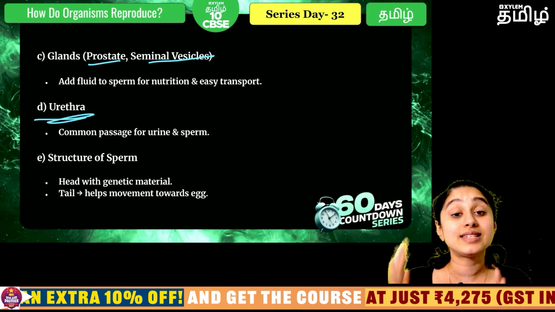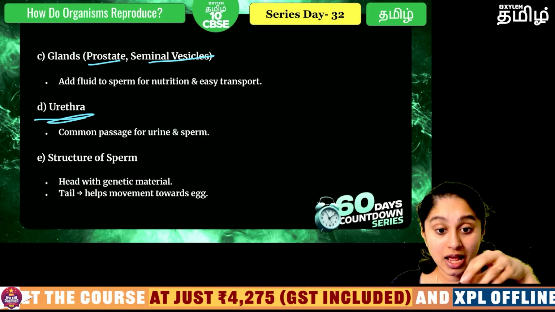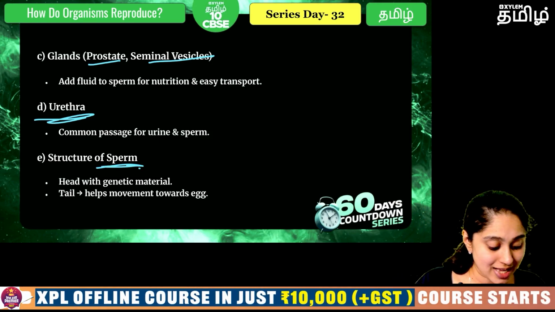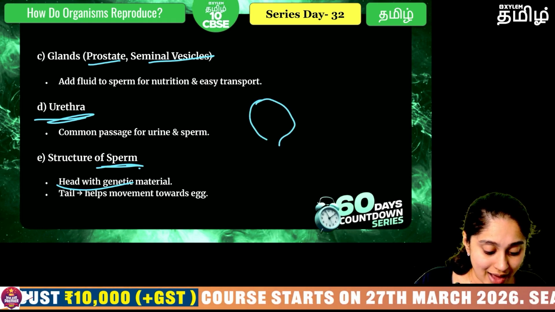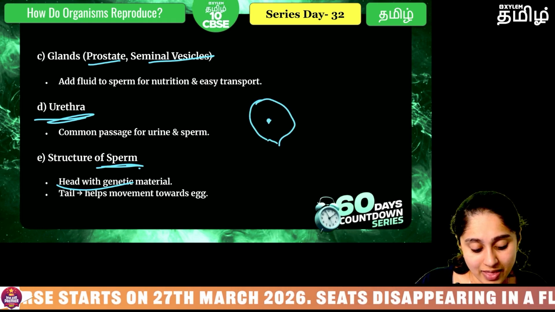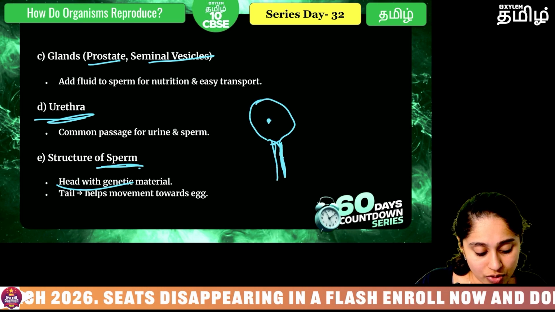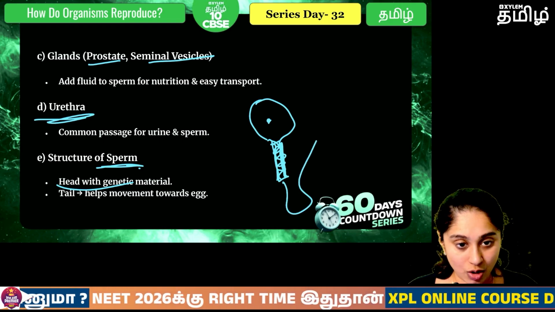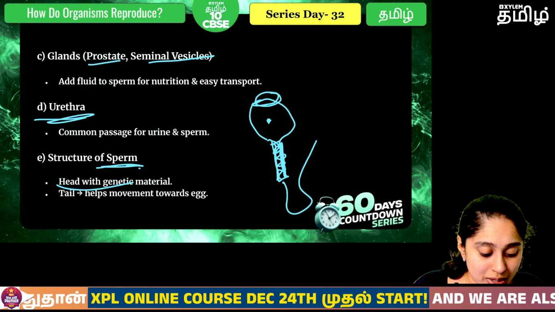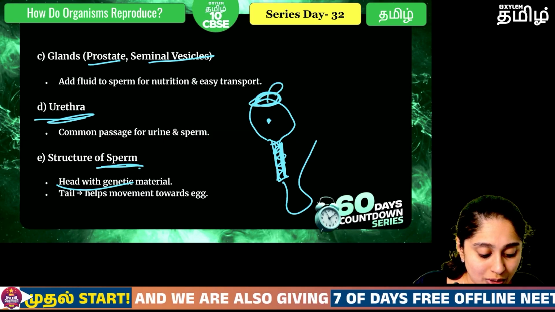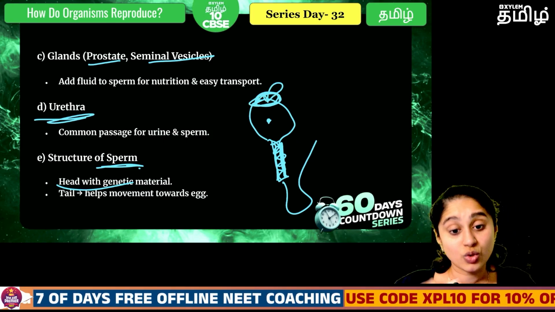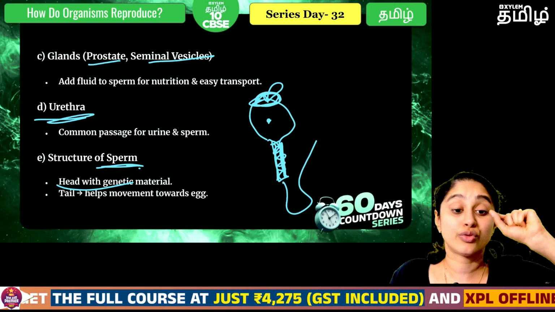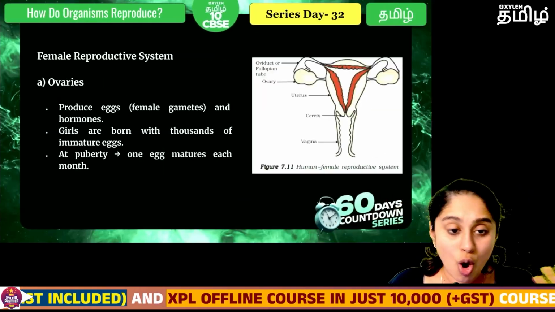Now after cell division it will be like a normal cell, but it will differentiate into something called the sperm, which has the head. The head will have the genetic material, then a middle piece, which will have some energy-providing organelles, and then a tail. Along with this there will also be a small cap on the top which will contain enzymes. Why? They have to penetrate through the egg and reach the cell, no? So for that they'll have some enzymes also.